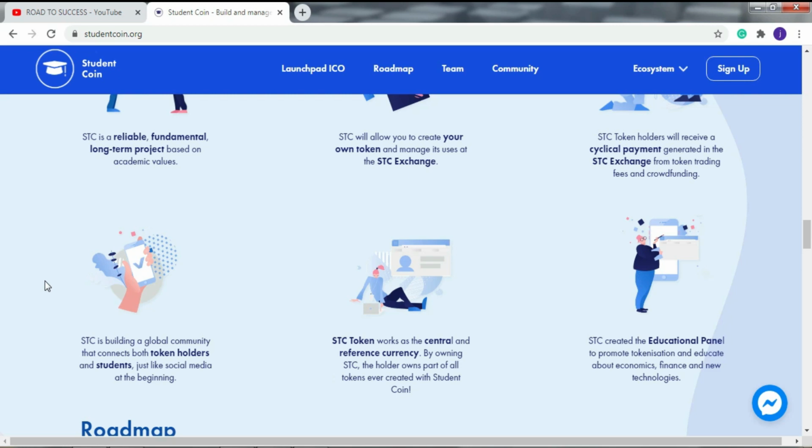After that, STC is building a global community that connects both token holders and students, just like social media at the beginning. Then the STC token works as the central and reference currency. By owning STC, the holder owns part of all tokens ever created with Student Coin. STC created the educational panel to promote tokenization and educate about economic finance and new technologies.